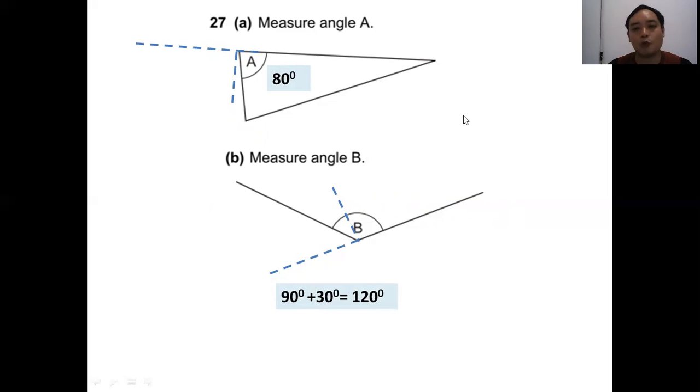So in this kind of question, you don't have to give the accurate answer because the exam is never going to check whether you measured it correctly. So if you give an answer that is very close to the correct answer, you will get a mark. Okay?